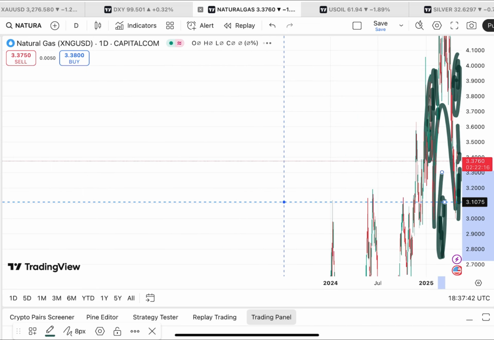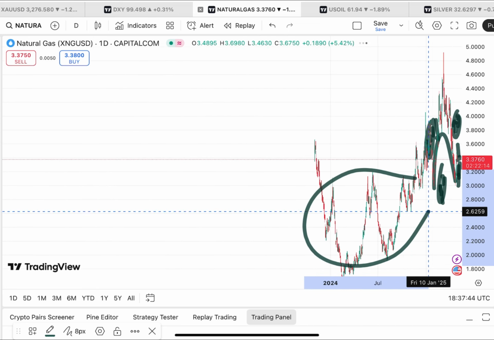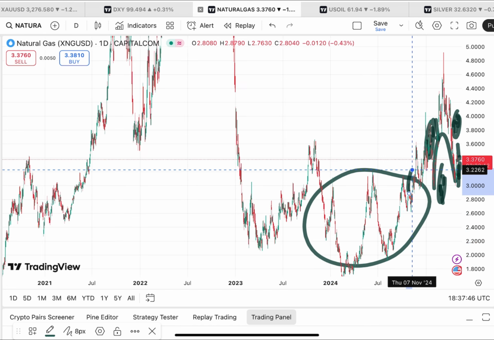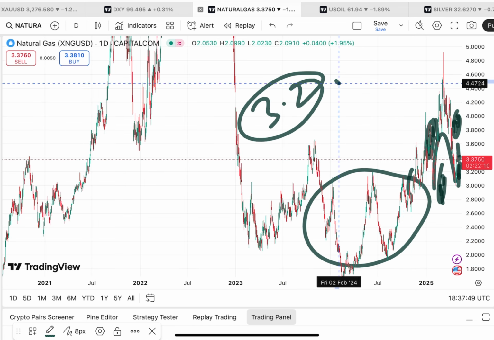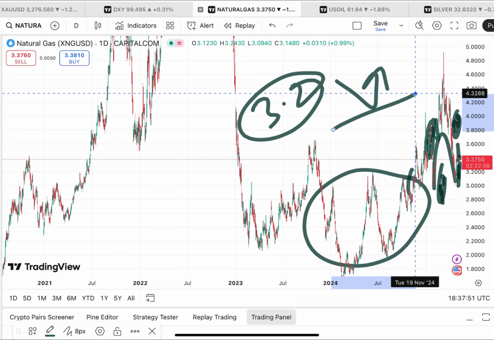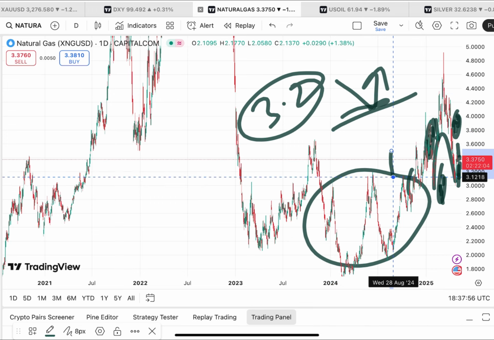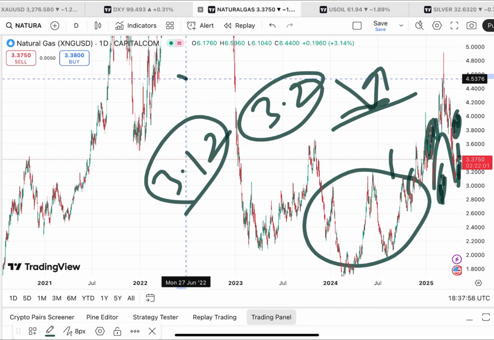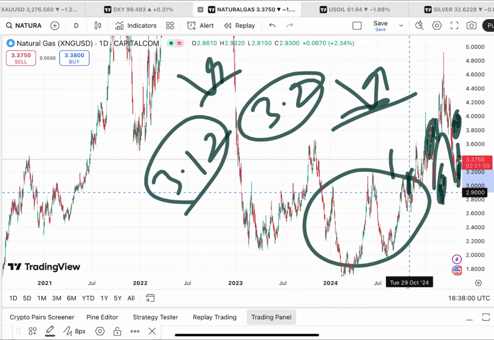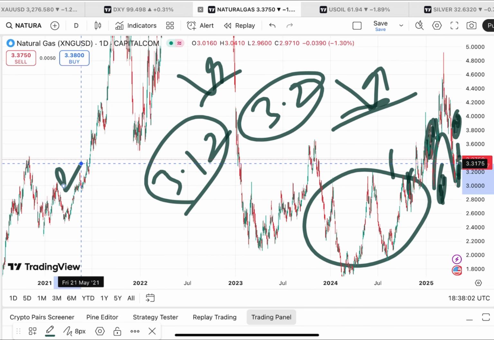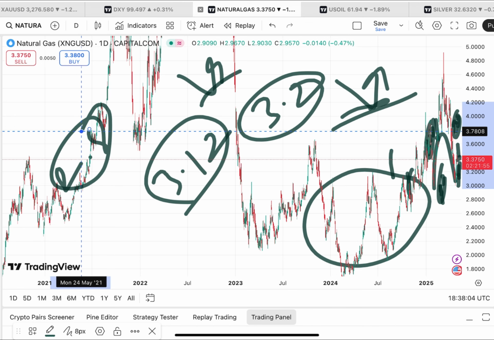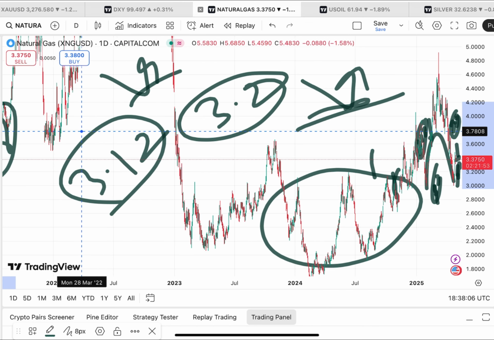So as soon as the price starts falling below $3, it will move in this particular zone. Okay, and 3.2 is a strong support, so we can see a bounce back can come. But if that doesn't come, we can see another support at a level of 3.12. Again a bounce back can come, but if that doesn't come, again we can see it will fall further down towards $2.8.